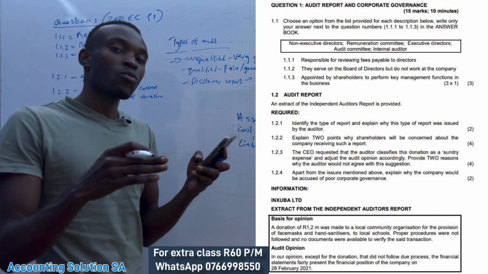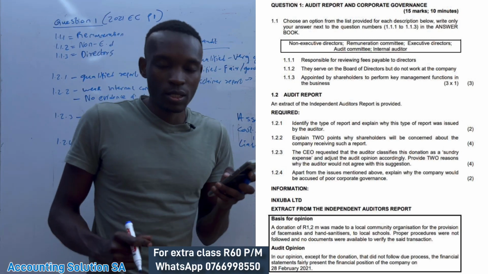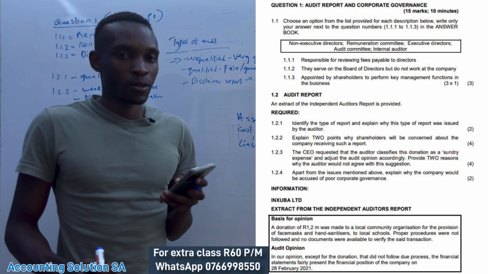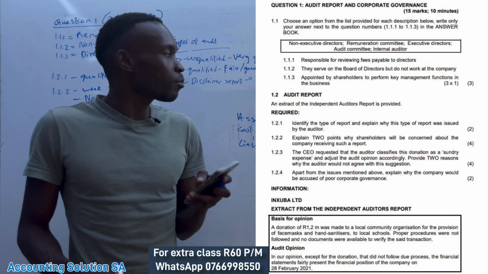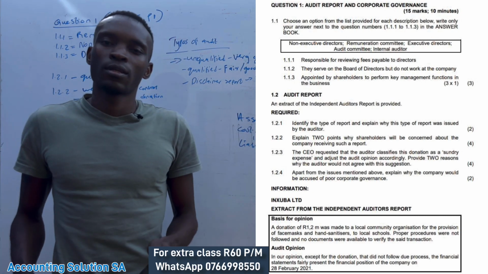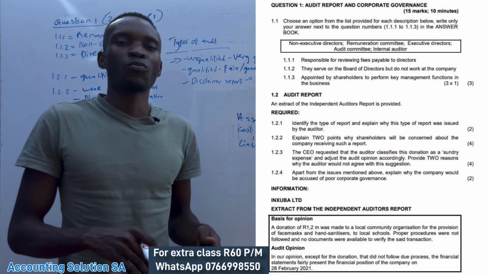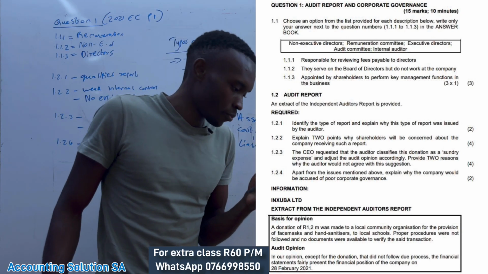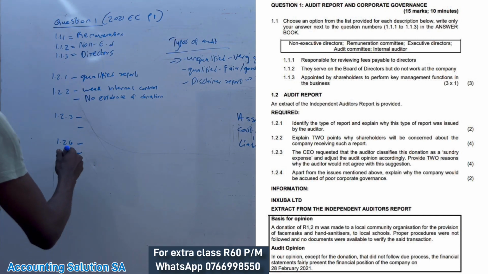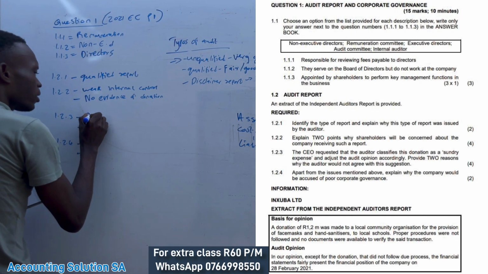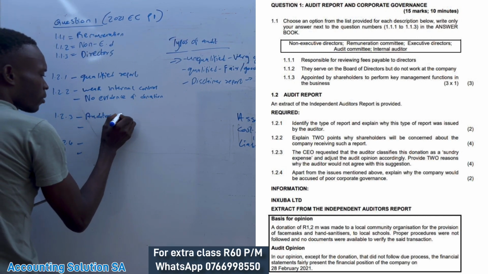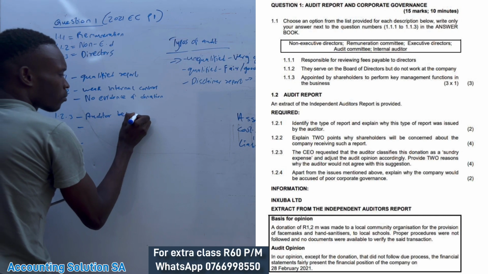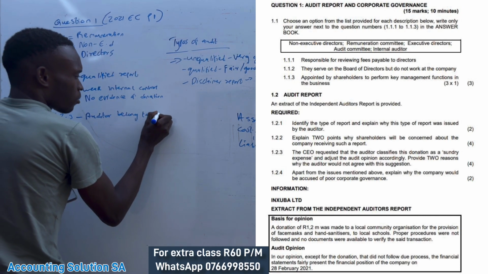Now the CEO wants the auditor to do another risk, to classify it as a sundry expense. Remember, this is not a sundry expense. The CEO just wants him to forge. Is the auditor going to agree to this? No. Why? Number one, the auditor belongs to a professional body.